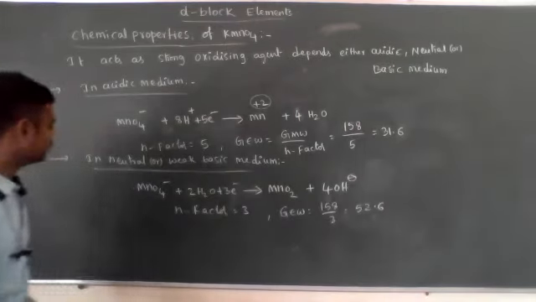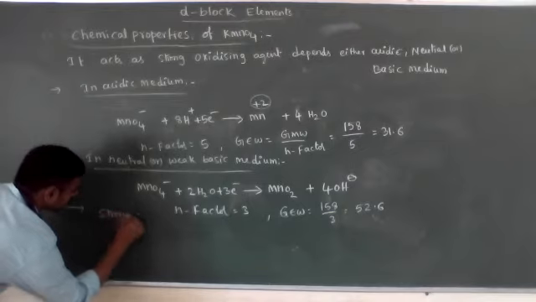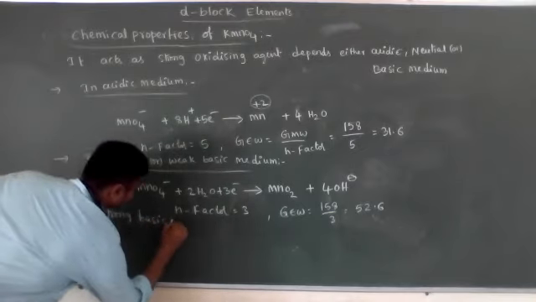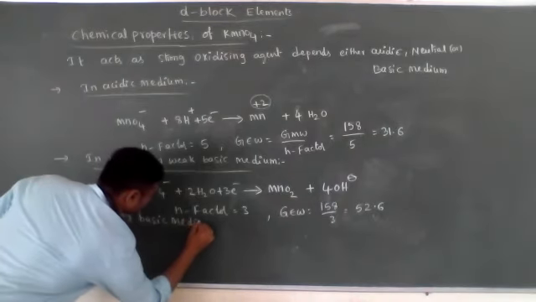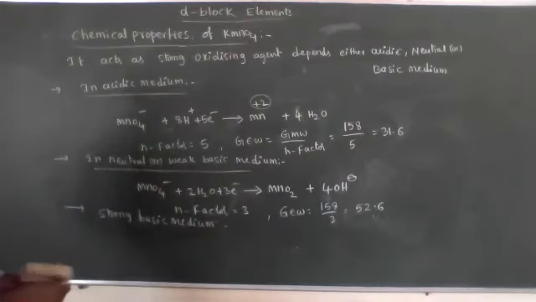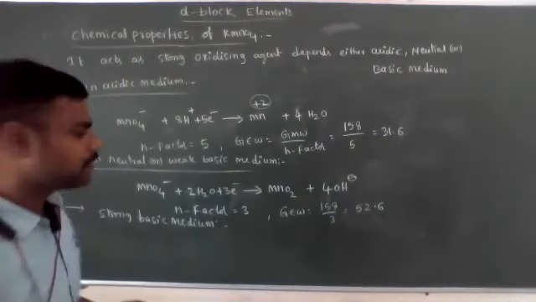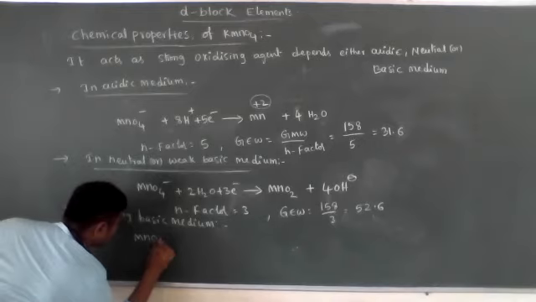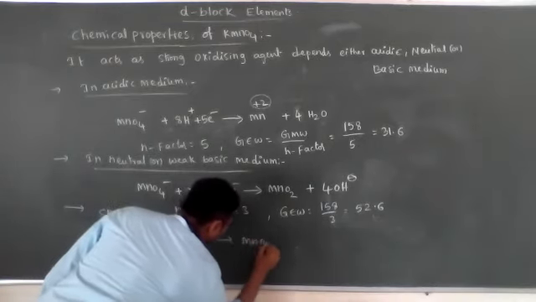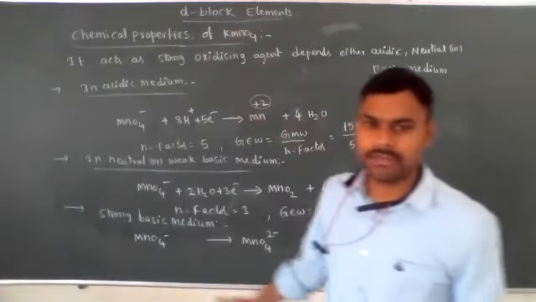And in the third condition, in strong basic medium, the permanganate ion MnO4 minus is converted to MnO4 2 minus, the manganate ion.